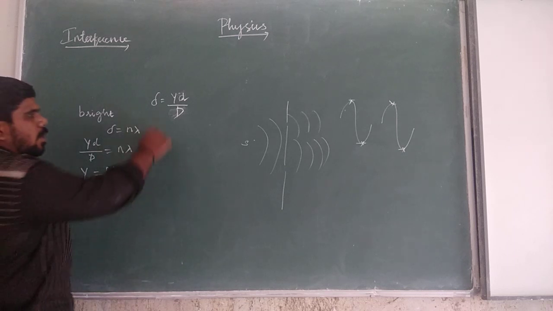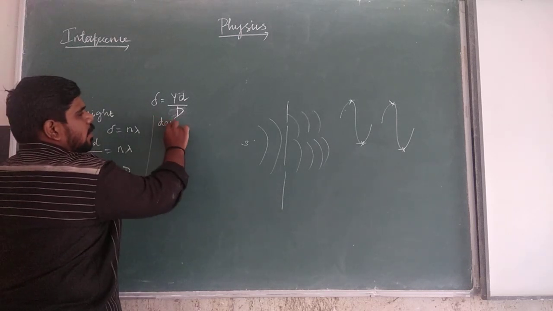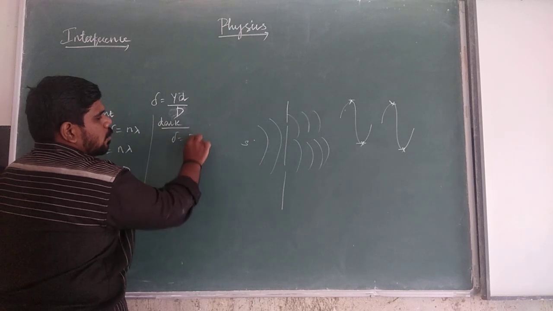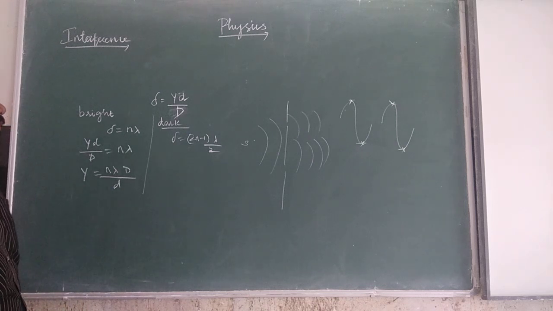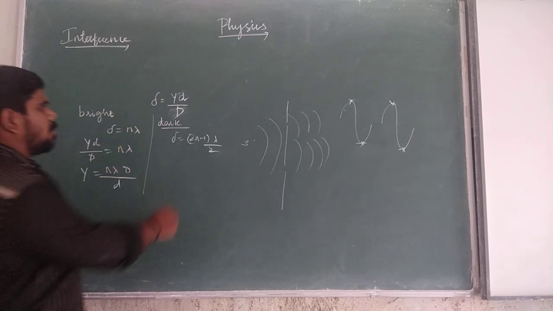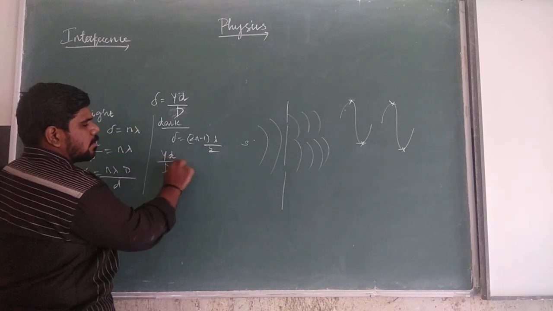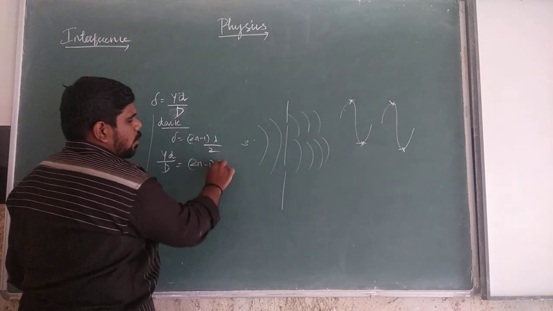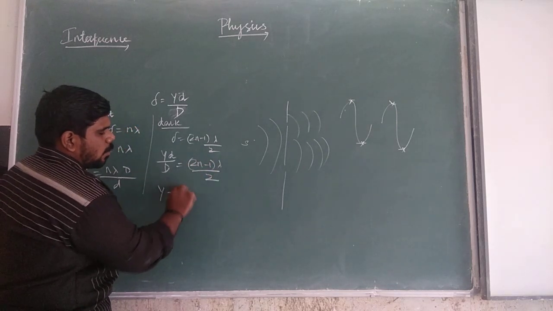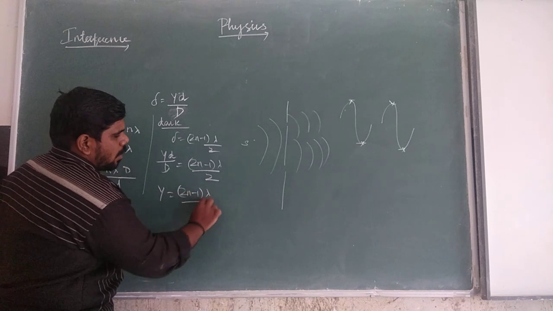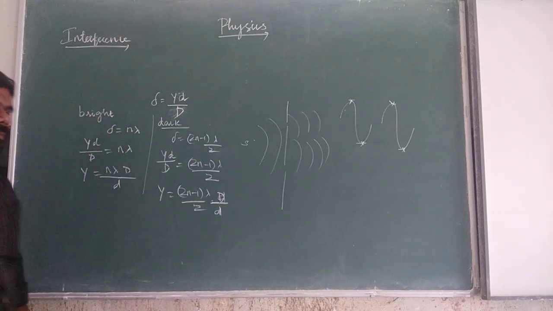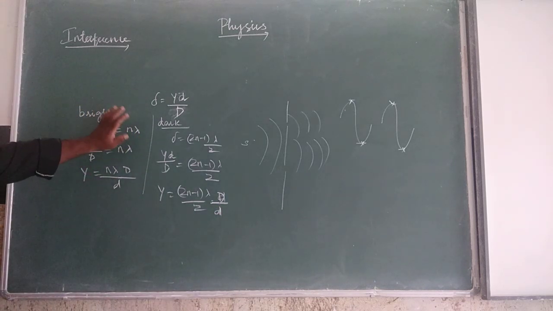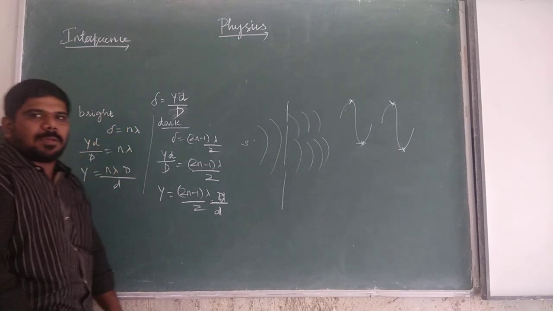Then the condition for dark fringes: delta is equal to (2n minus 1) lambda by 2. Substituting the value, yd by D is equal to (2n minus 1) lambda by 2. From this, y is equal to (2n minus 1) lambda by 2 into D by d. These are the parts we see in Young's double slit experiment.